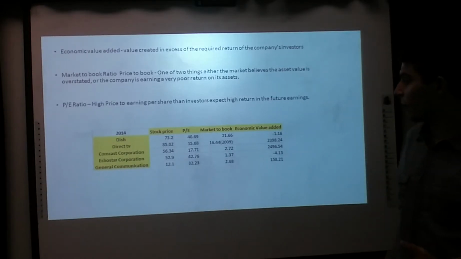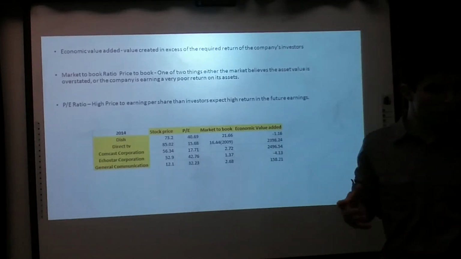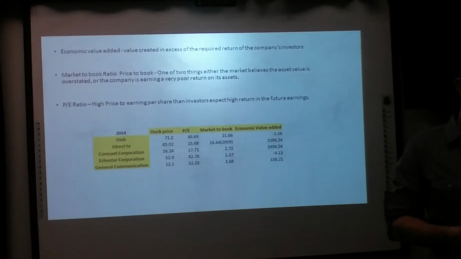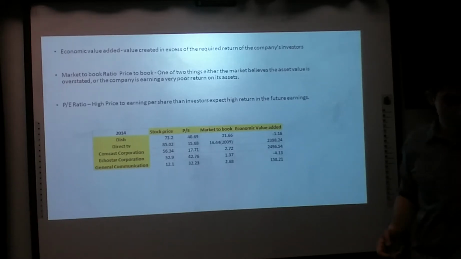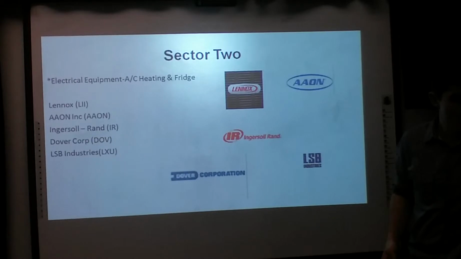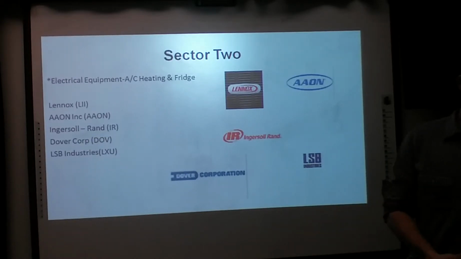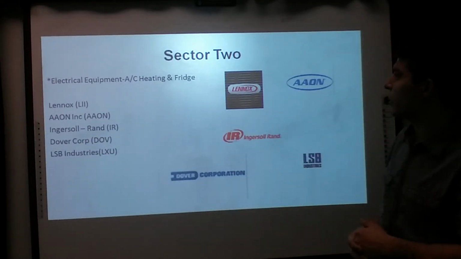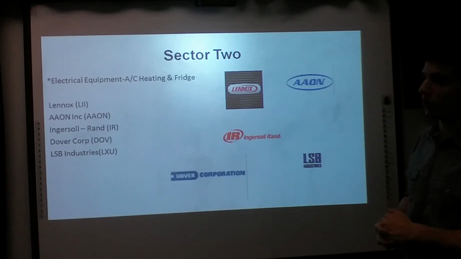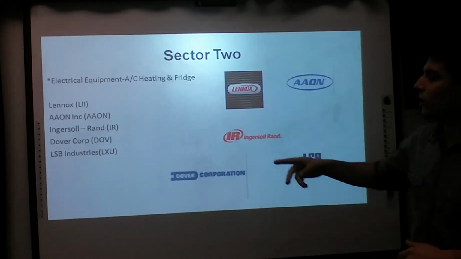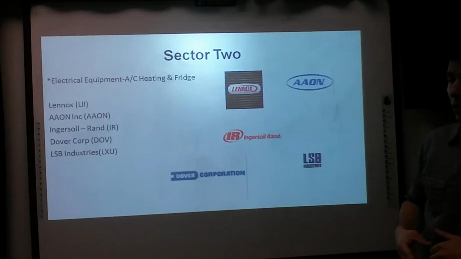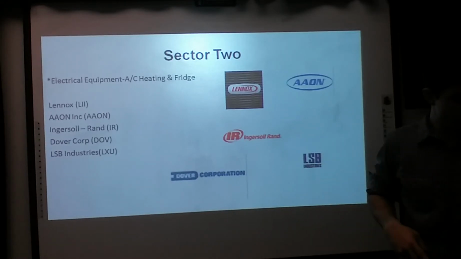Overall, we've noticed that Comcast had the best numbers, so we're going to choose Comcast as our winner from the five firms. We're going to move to the next section, electric equipment and AC heating. This is our second industry. Linux, Aon, Ingersoll, Dove Corporation, and LSB Industries. These are the companies we're going to look at.